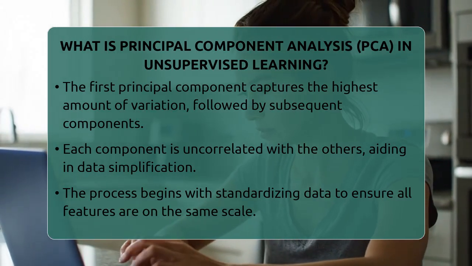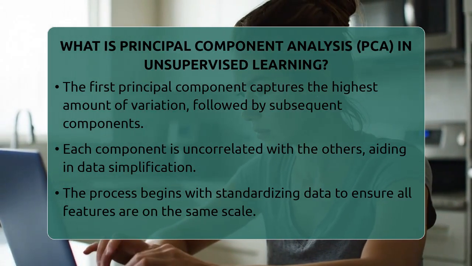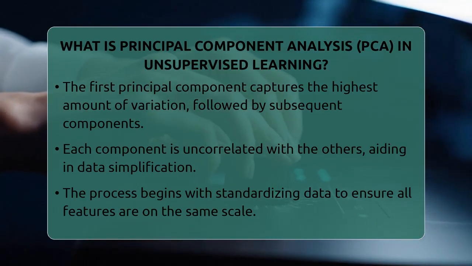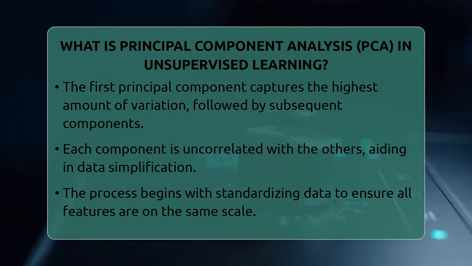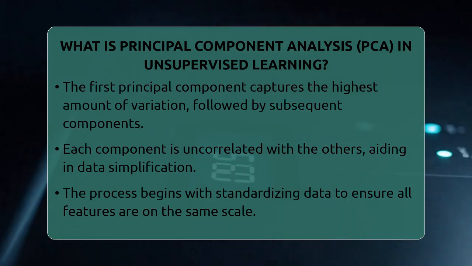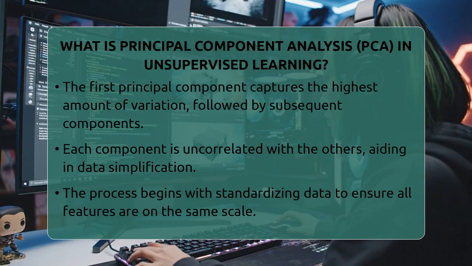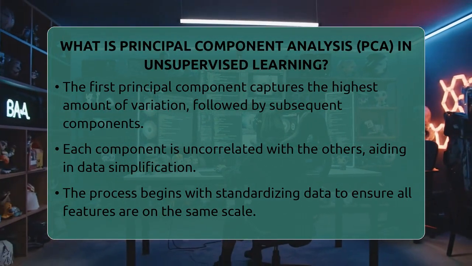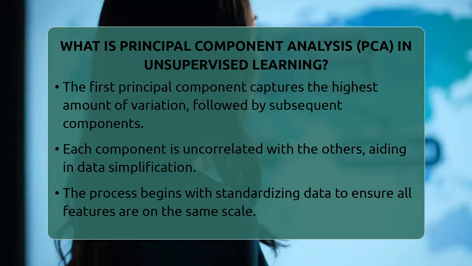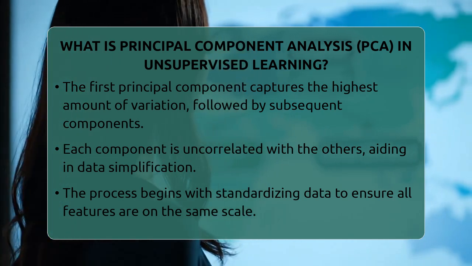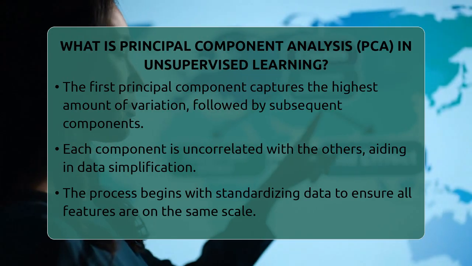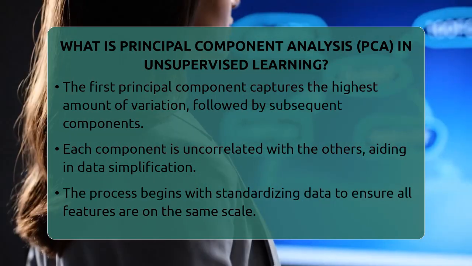The process begins with standardizing the data. This step makes sure all features are on the same scale, so larger features don't dominate the analysis. Then, PCA calculates the covariance matrix, which shows how each feature relates to the others. From this matrix, it finds the eigenvectors and eigenvalues. The eigenvectors point in the directions of maximum variance, and the eigenvalues tell us how much variance each direction explains.